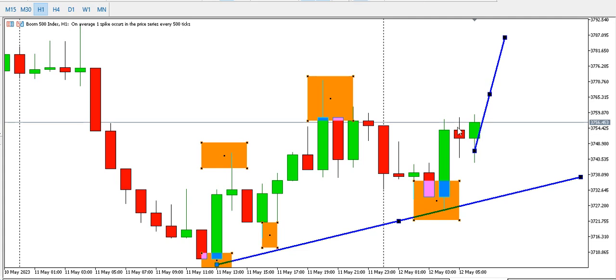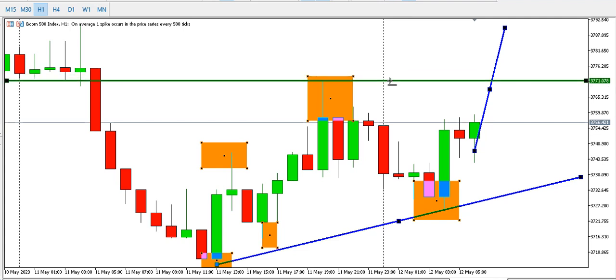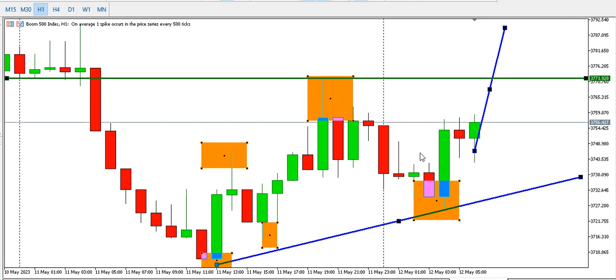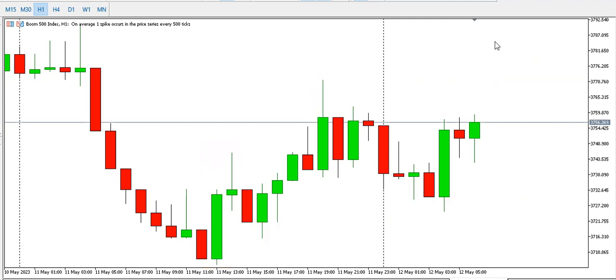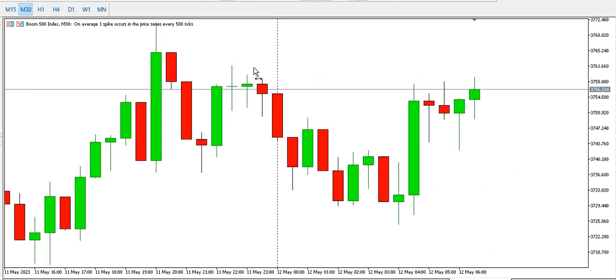Look at a rise base rise. We might see a break of this current structure as price spikes up. So that's that for Boom 500 Index on the 1-hour time frame. Let's look at Boom 500 Index on the 30 minutes time frame.